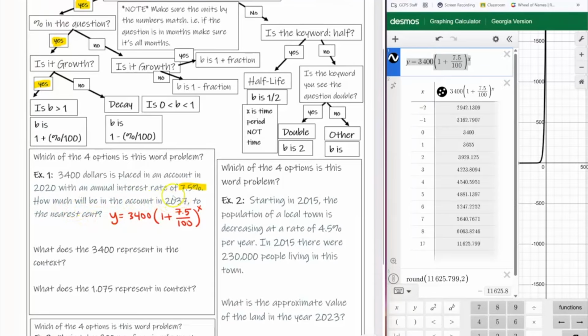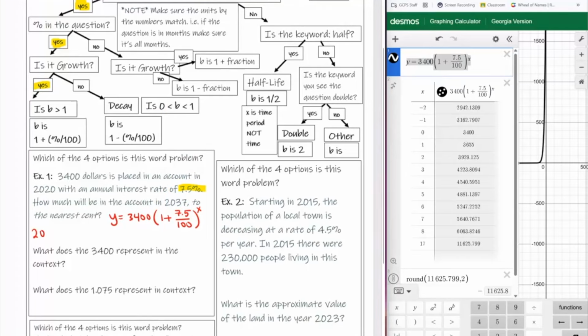Okay, so because this is not just how much is in the account after 5 years, I do need you to tell me how you calculated what x is. I need you to show me the work of what you put in decimals, which was 2037 minus the year 2020. That gives me a time of 17 years. So x is equal to 17. That way I know exactly what you did.